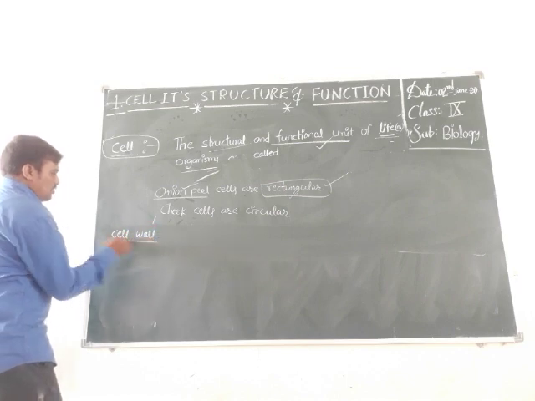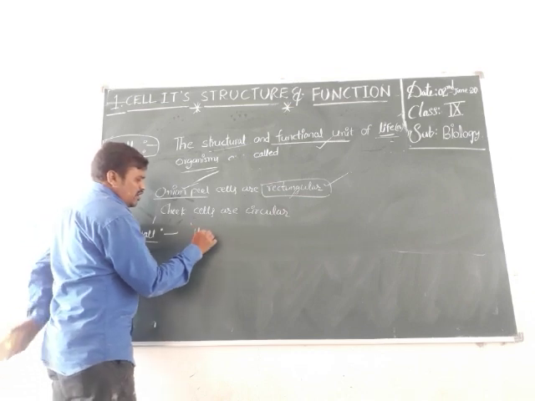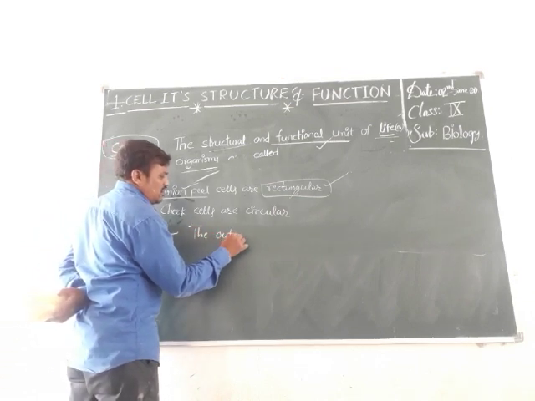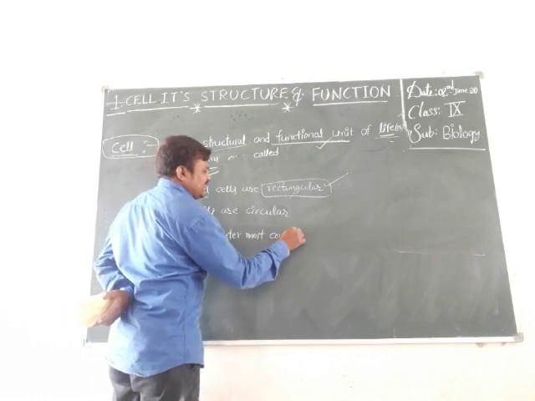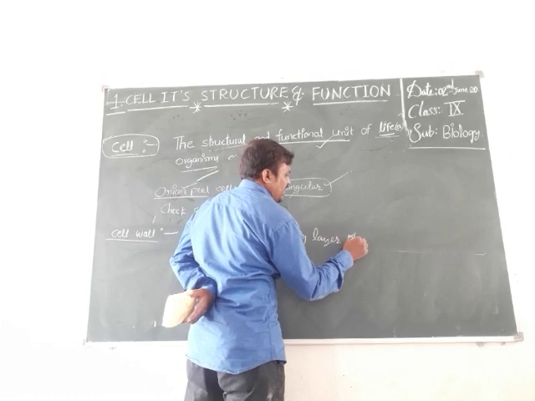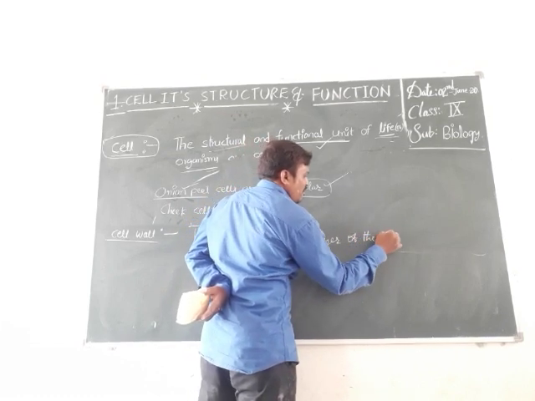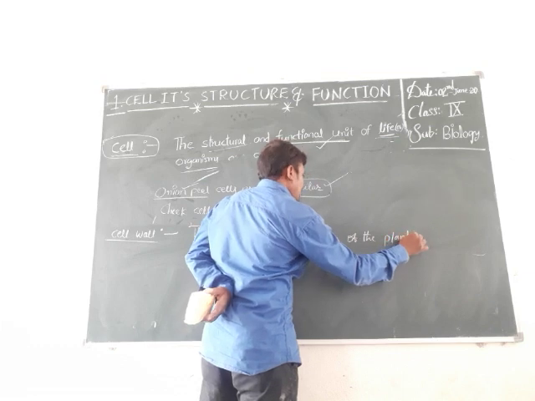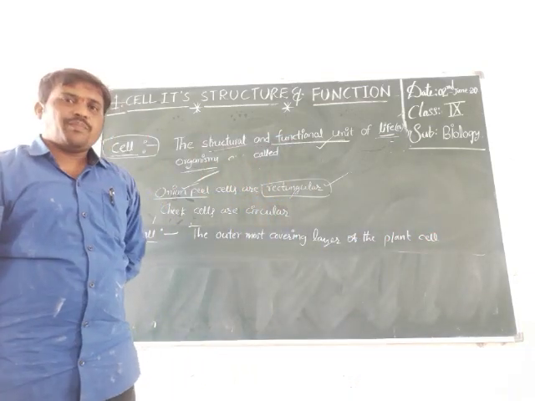Cell wall: the outermost covering layer of the plant cell.